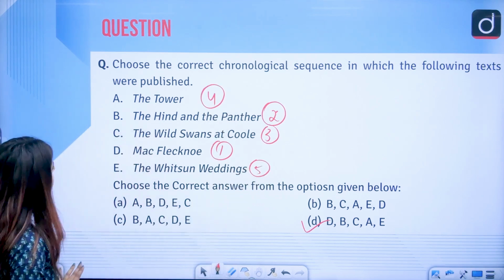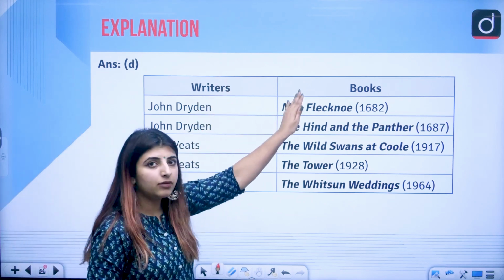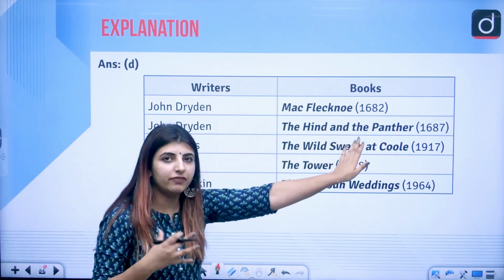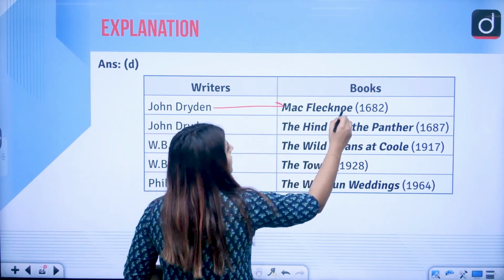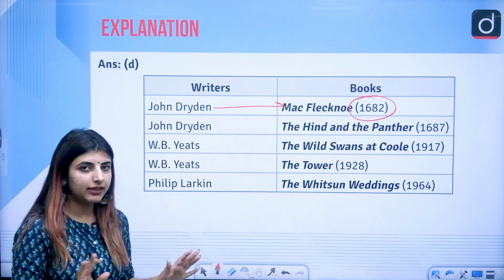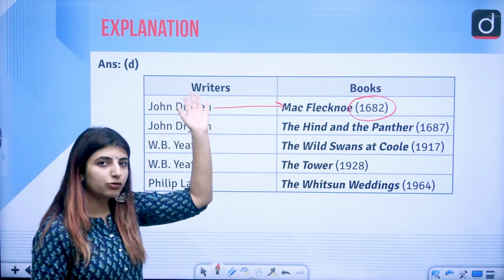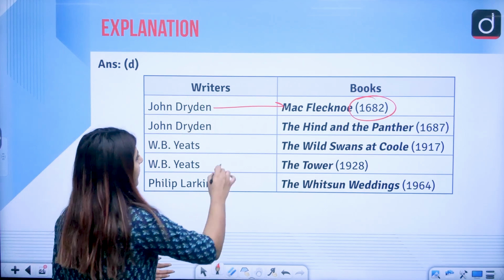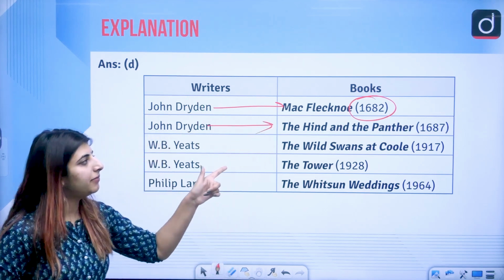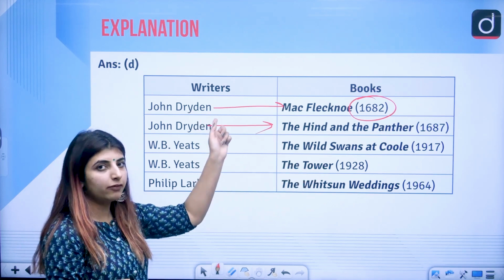Let's just see. First of all, John Dryden, I have written the writers and I have written the book names and the years in which they were published, correct. So Dryden wrote Absalom and Achitophel, written in the year 1682, correct. Dryden also wrote The Hind and the Panther, and this was also mocked later on when Pope was there, right. So John Dryden wrote The Hind and the Panther, 1687, so of course it came after Absalom and Achitophel.